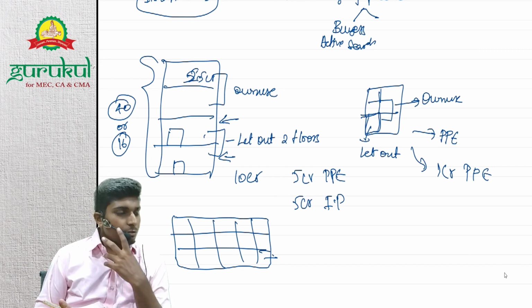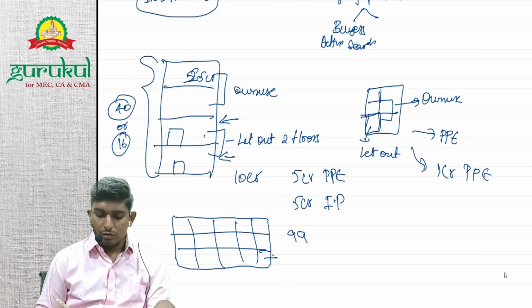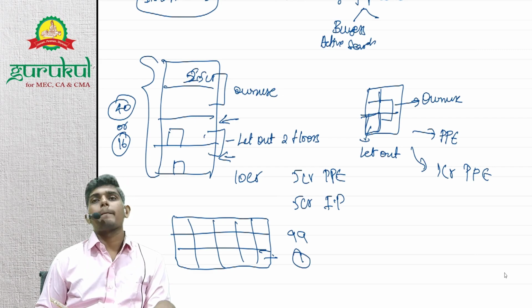Now, whether it will be a PP or whether it will be an investment property, we have let out 99 rooms. We have used only one room. You cannot sell that one room.